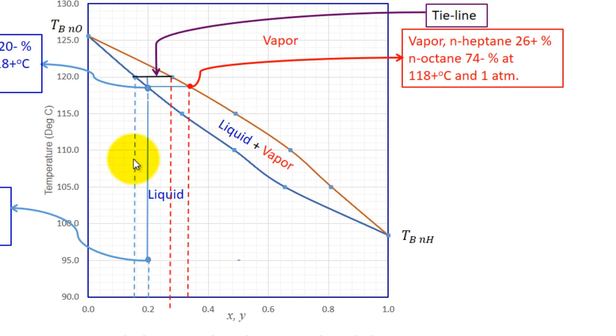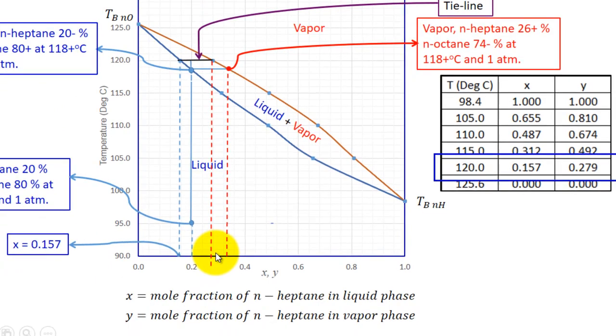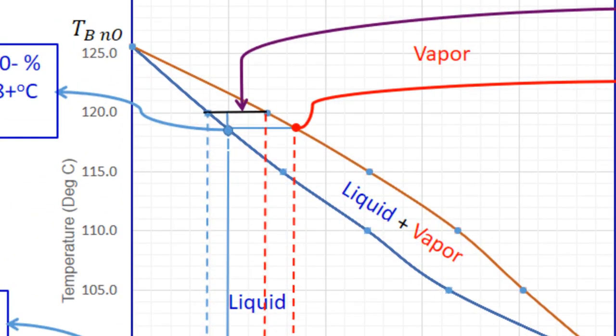This will represent the composition of liquid, and this will represent the composition of vapor. You can see here 120, because I have reached 120 degrees centigrade. This is the percentage of the more volatile component in the liquid phase, and this is in the vapor phase. You can read the values here. This is 0.157 and this is 0.279. So this is called a tie line.